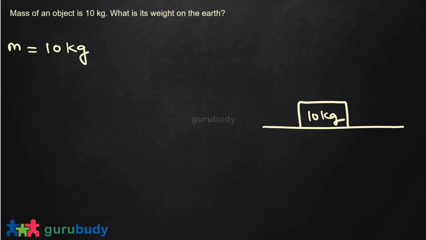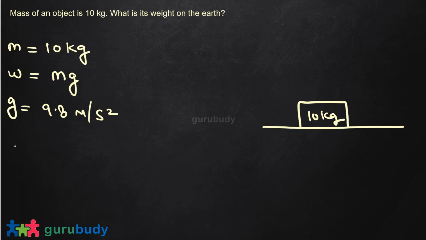We know weight W is equal to mass into gravity, which is true for objects near the surface of Earth, and acceleration due to gravity is 9.8 meter per second square.